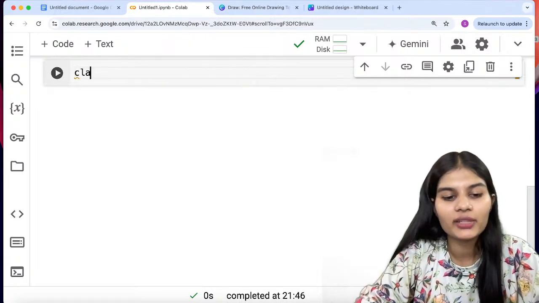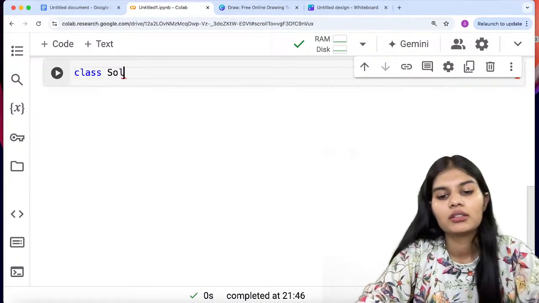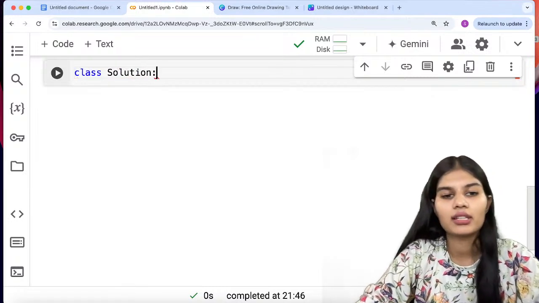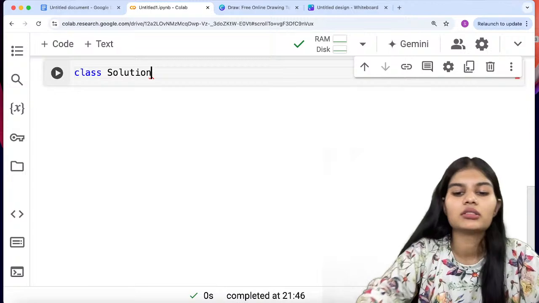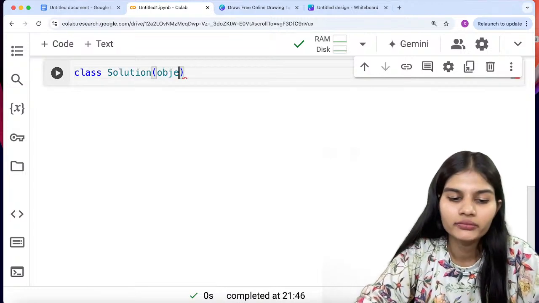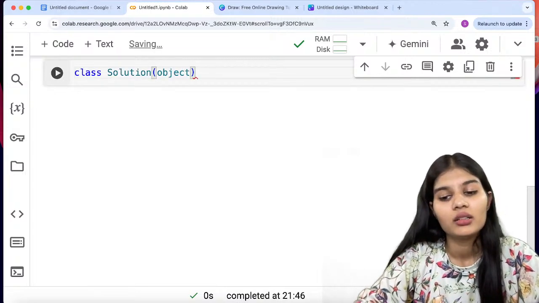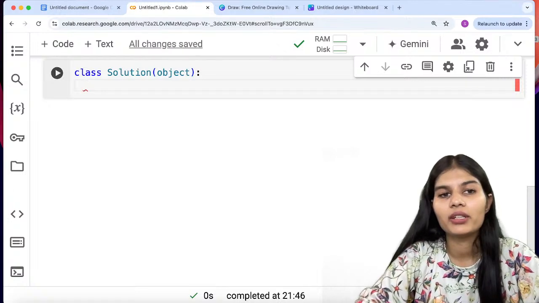So let's make a class first of all. Class name, we can put that as Solution class. Whenever classes are made, you have to make the objects with that particular class also.